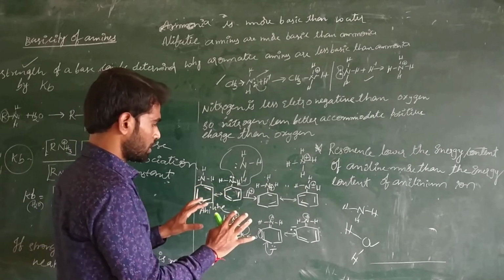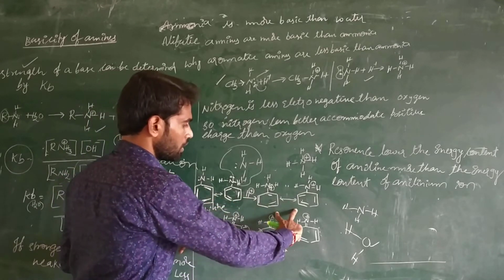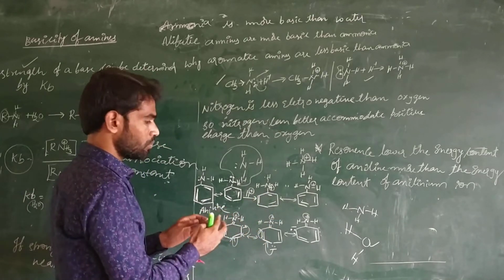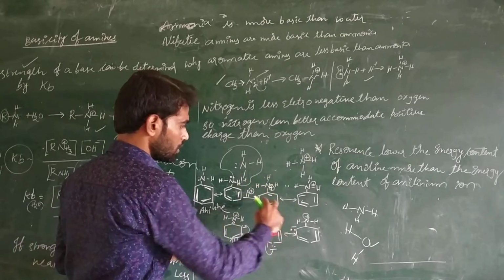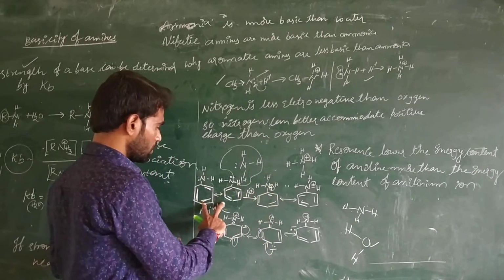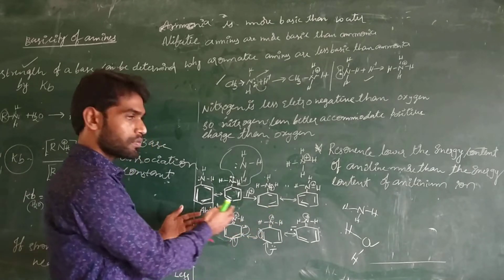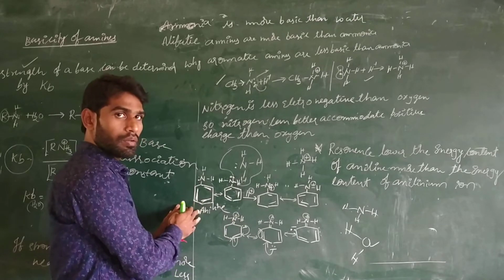Here there are 2 energy contents: the aniline energy content and the anilinium ion energy content. If the molecule contains less energy, it is more stable. Here the anilinium ion contains more energy compared to the aniline. So the equilibrium is always trying to shift towards the left direction, that means the less ionization direction.